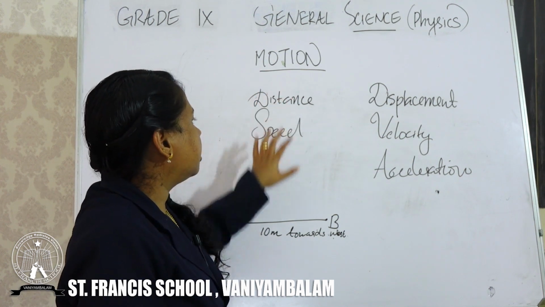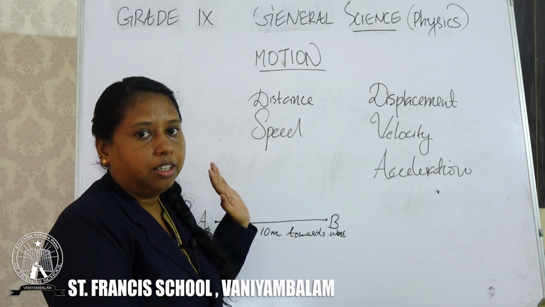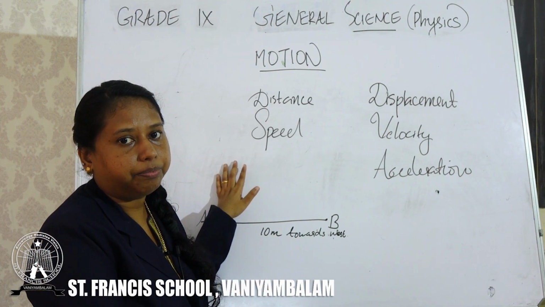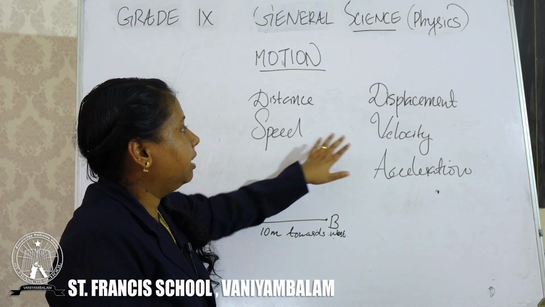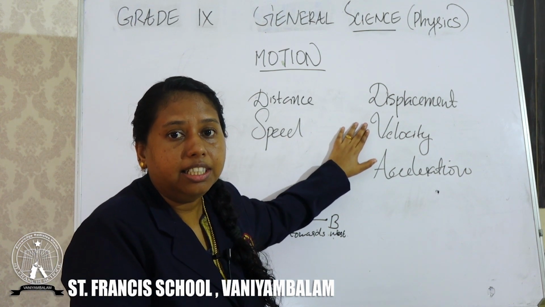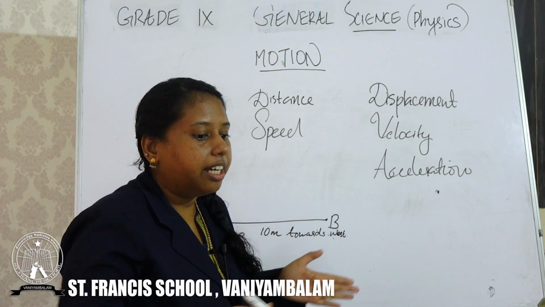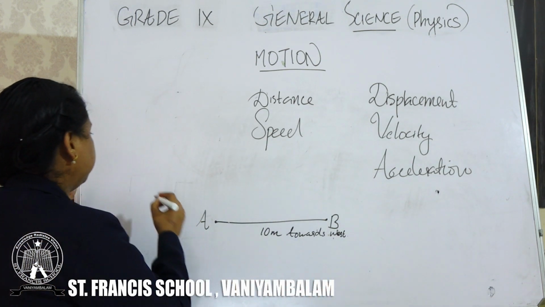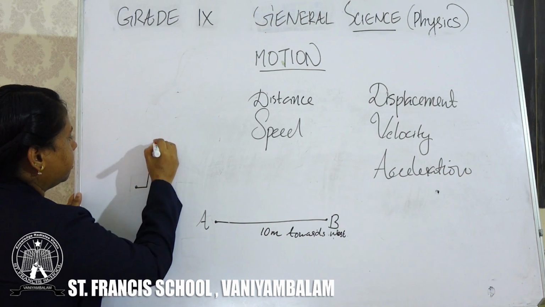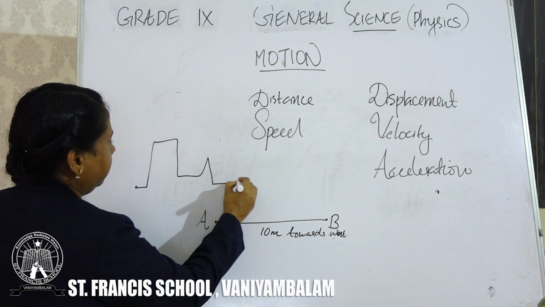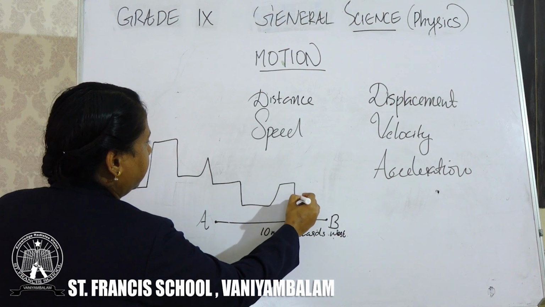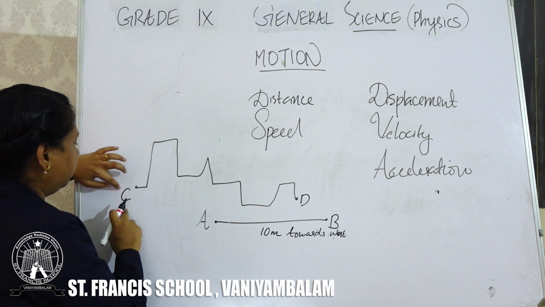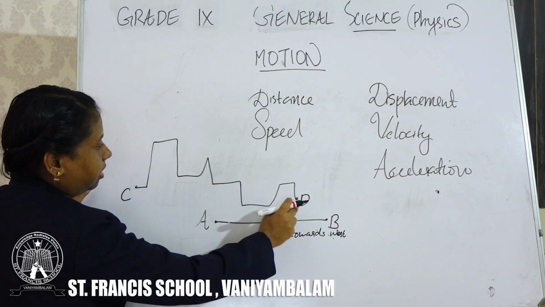Speed is distance by time. It does not need the direction in the case of speed. But in the case of velocity, we need the direction. If the direction changes, velocity will also change. For example, an object is moving in a random manner. This is D and this is C. The object starts from C and reaches D.